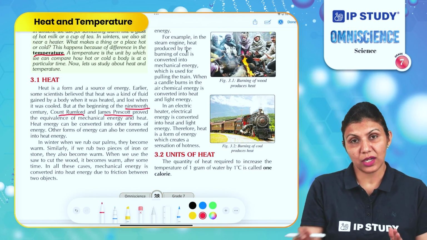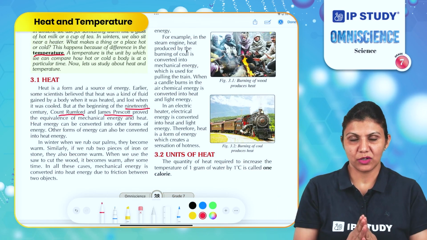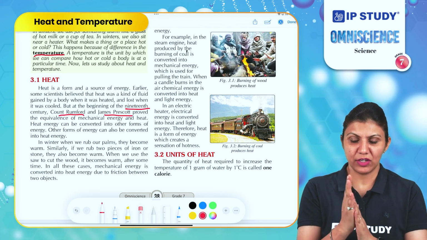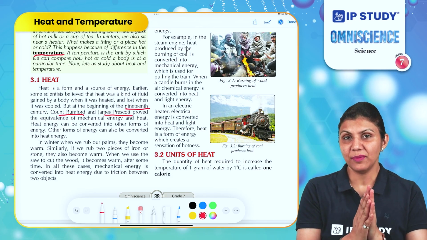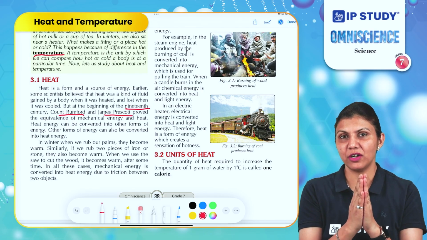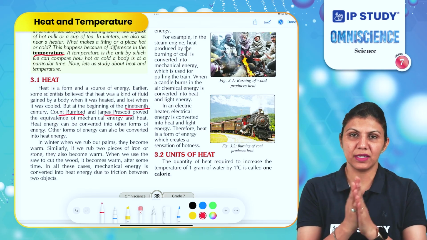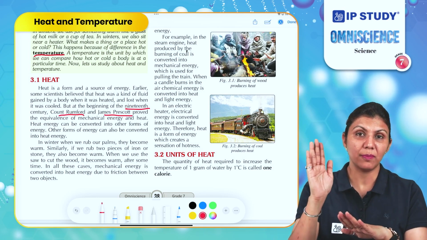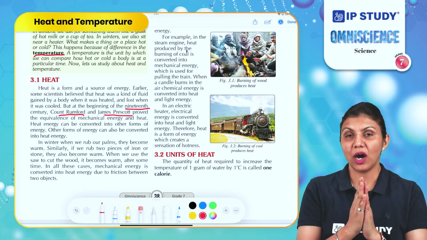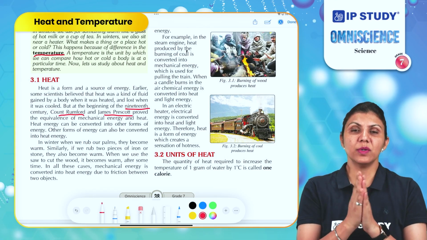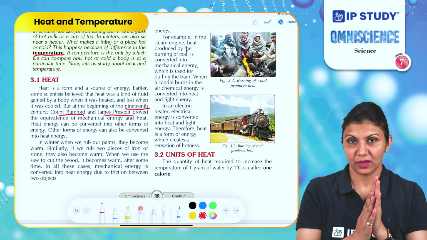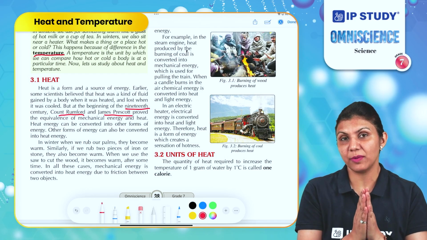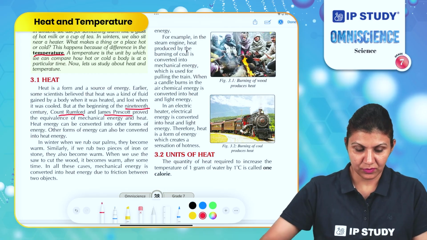In winter, to keep ourselves warm, we rub our palms. When you rub them for a minute, you can feel that heat is generated between your palms. After rubbing for a minute, if you touch any other body part of yours, you will feel that your palm is slightly hotter. So how does it become hot? When you were rubbing it, heat was generated. During this rubbing, heat was generated, and that's how you try to keep yourself warm during the winters.